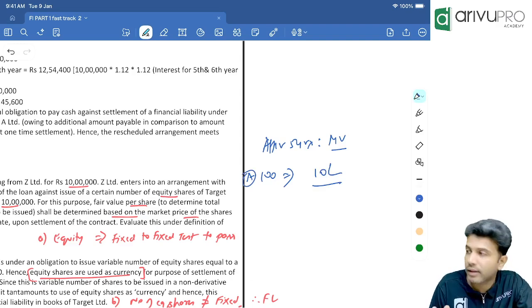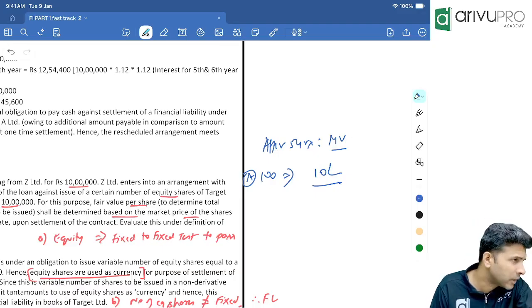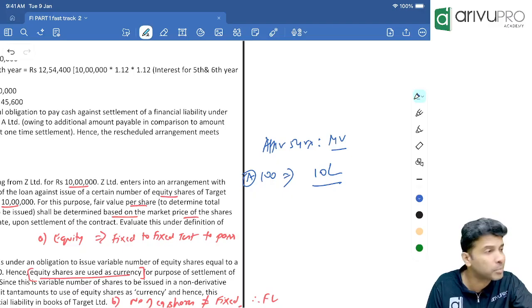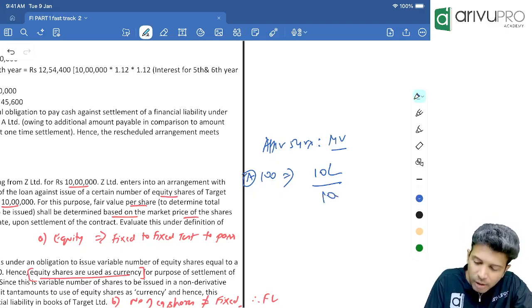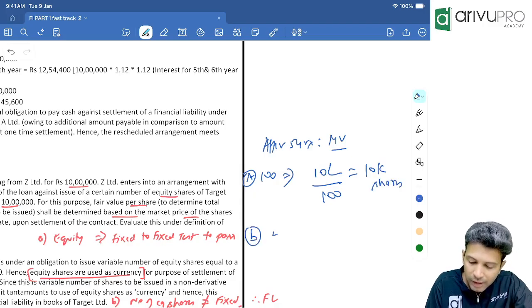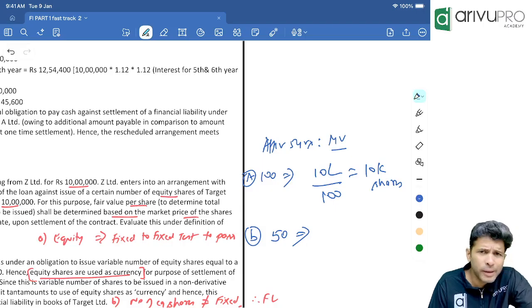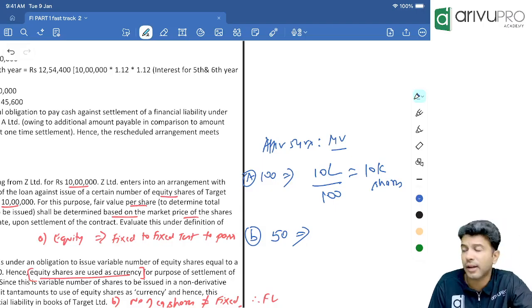So totally how much we need to settle as loan? 10 lakh we have to settle. How is this 10 lakh settled? By issuing equity shares. What is the value of one equity share? Market value assumed is 100. So how many shares will be issued? 10,000 shares. Clear, sir? Suppose the market value is 50. It's not 100. Market value could be anything, no, after 5 years. If it is 50, then will you issue 10,000 shares? How many shares will you issue?